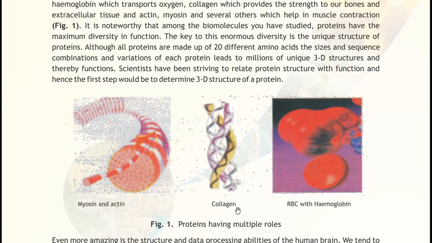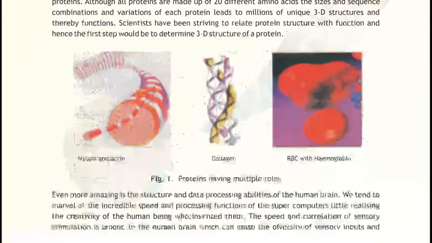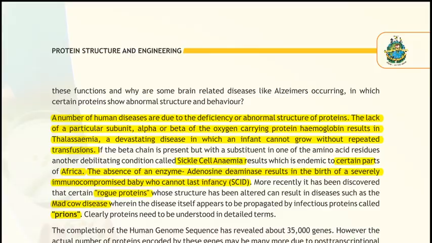Clear? So in this chapter we are studying different types of diseases. For example, you can study thalassemia. If the alpha and beta chains of an oxygen carrying protein such as hemoglobin show deformity, the resulting disease is called thalassemia. Clear? So the next disease is sickle cell anemia.